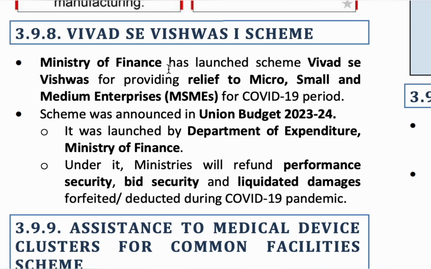So, to help those MSME businesses, the Vivad Se Vishwas Fund scheme was launched in the year 2023-24 in the union budget. The repayment of loan is not needed for the MSME sectors who suffered economic losses in COVID. This scheme was launched by the Department of Expenditure under the Ministry of Finance.